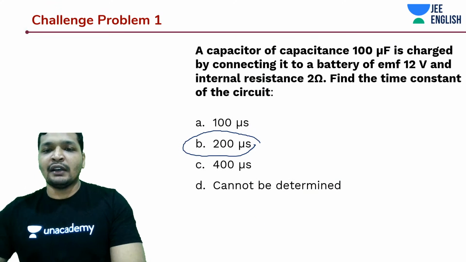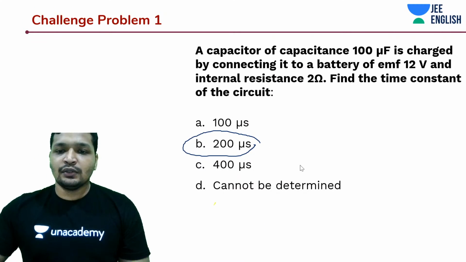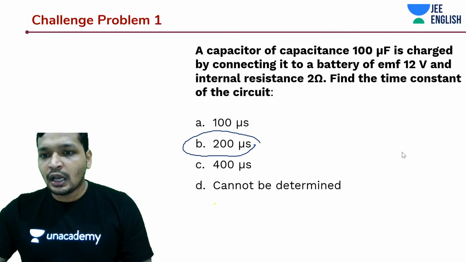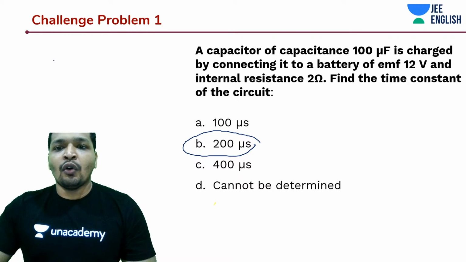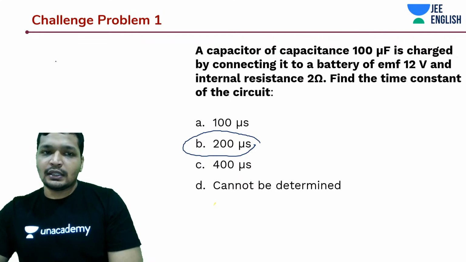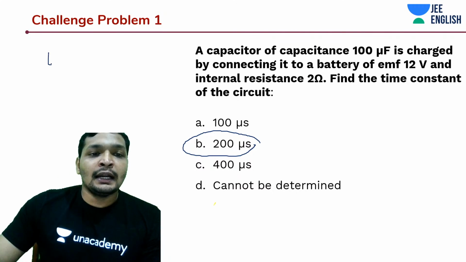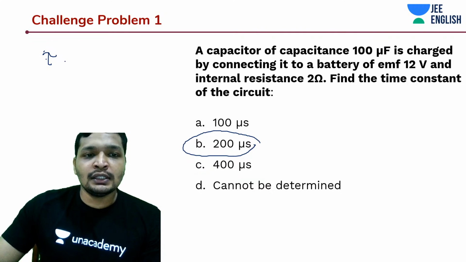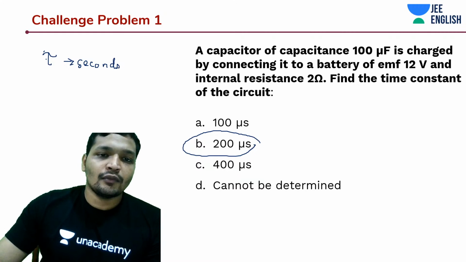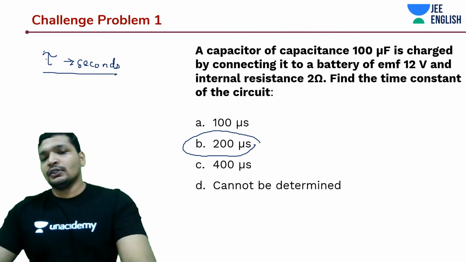This was something that we should have explored. And tau's unit is also seconds, guys. You can calculate it in terms of ohms and farads, and ohms and farads multiplied would give you seconds. That being said, tau's unit is seconds. All right, so let's move on then.